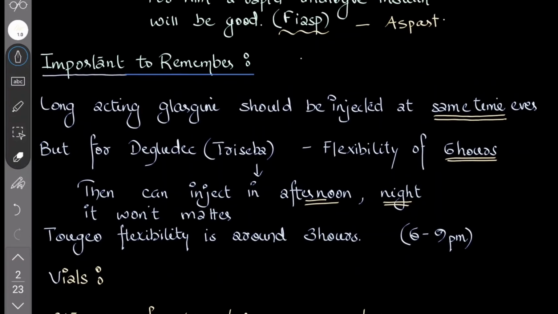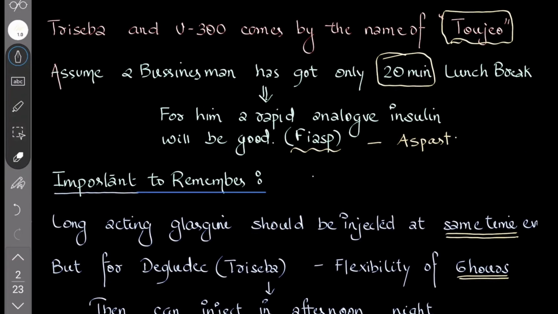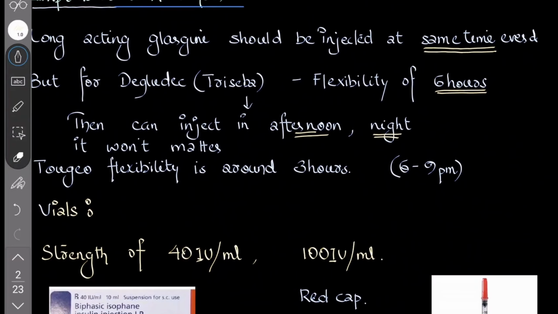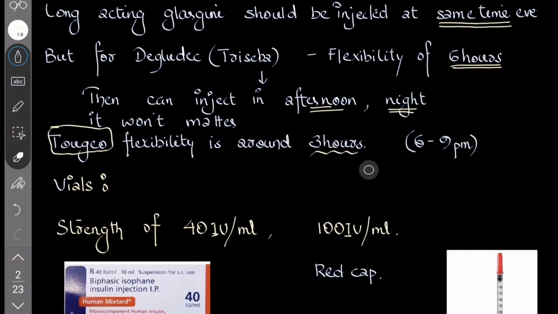Toujeo, which is Glargine U300, is different from Tresiba, which is Degludec. For Toujeo there is a flexibility of 3 hours, from 6 p.m. to 9 p.m. You can take it anytime.